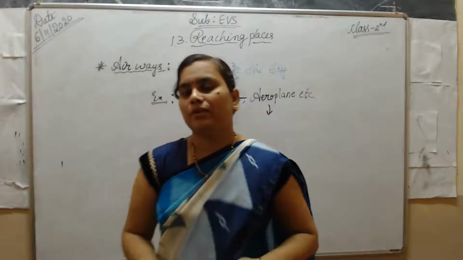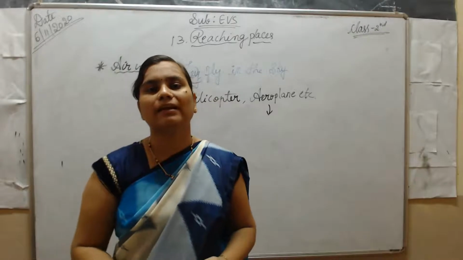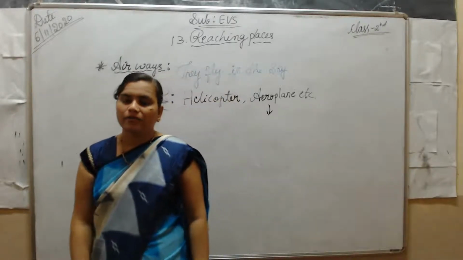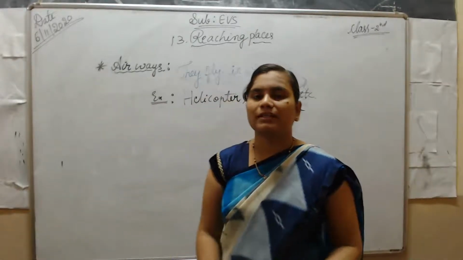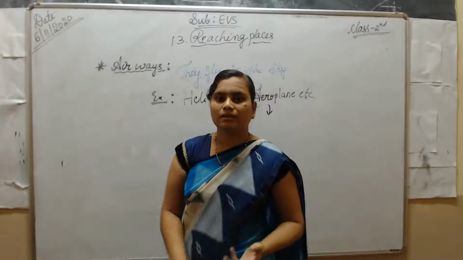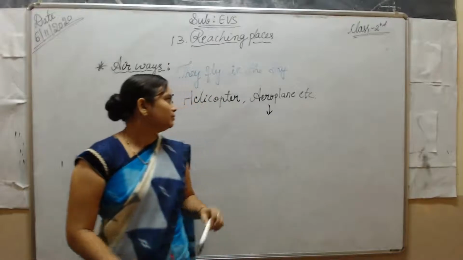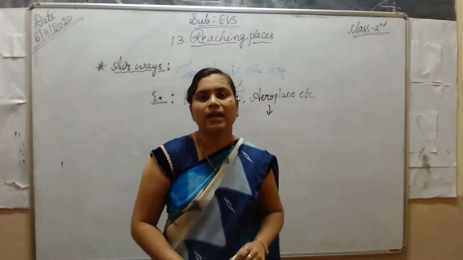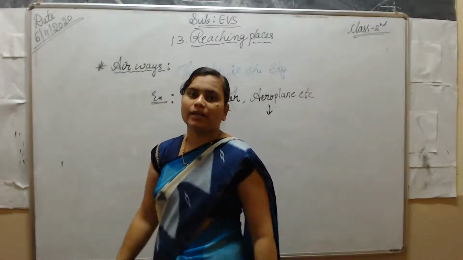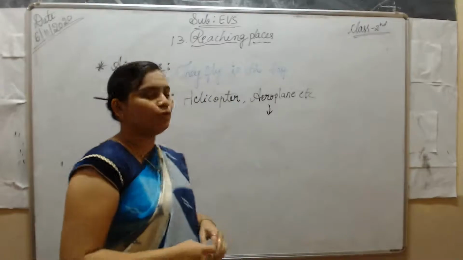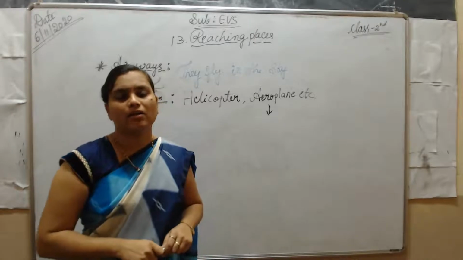Airways means air transport vehicles. These vehicles fly in the sky. Yes, we need fuel to run the vehicles. The vehicles run on fuels like petrol, diesel, and some other vehicles run on electricity. Yes, students, the aeroplane, helicopter, glider, and hot air balloon are examples of airways vehicles. Airways vehicles are used for faraway distances. Yes, these vehicles run on fuels.